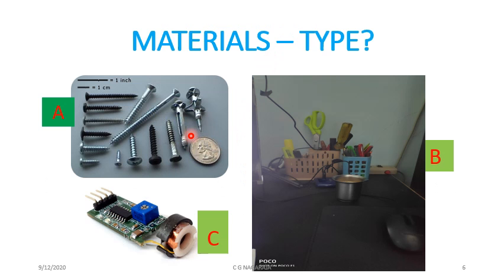Now here I have shown three images, A, B and C. A shows the metals which can be made into different shapes. In B I have materials made out of different types of materials like plastic, steel, stainless steel, heavy plastic and the molded plastic computer screen. All these are different materials.